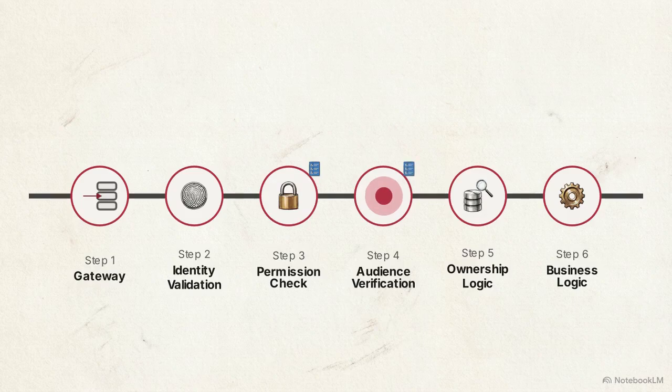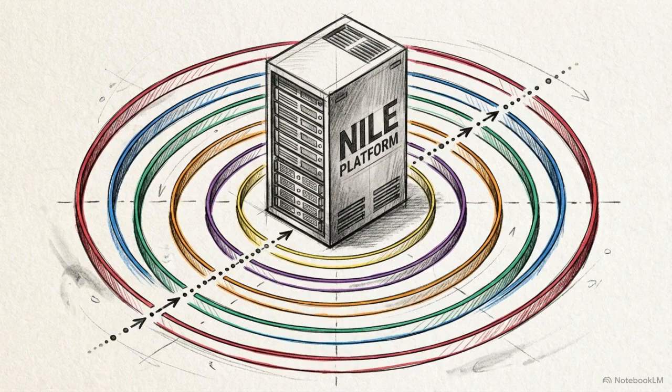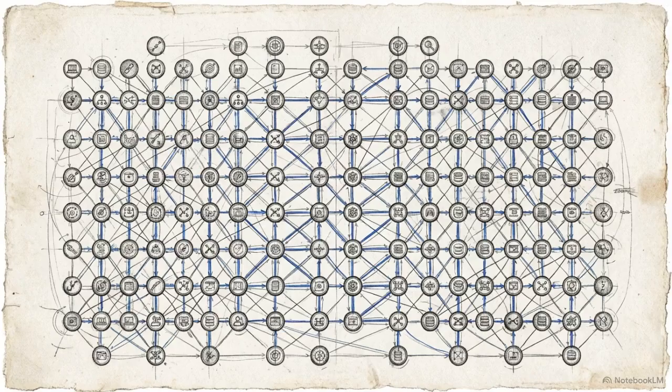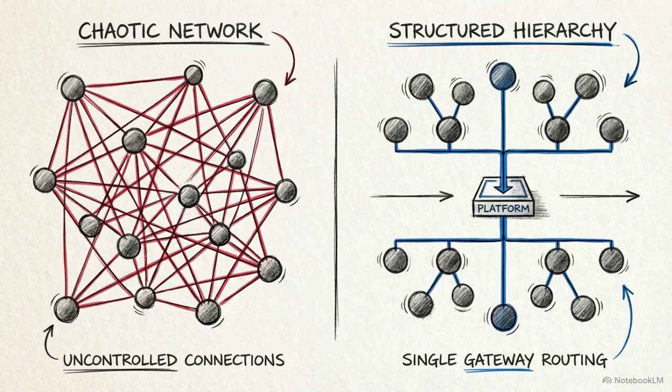Step 4. The audience constraint verifies that the specific identity type is permitted to call this endpoint. Step 5. Ownership logic evaluates the data layer to verify the caller actually owns the specific resource requested. Step 6. Only after all 5 preliminary checks pass does the system execute the actual business logic. In the Nile architecture, the platform enforces this entire multi-layered sequence automatically. Mastering this layered authorization matrix ensures API security scales gracefully as systems evolve, preventing the catastrophic technical debt caused by manual policy enforcement.